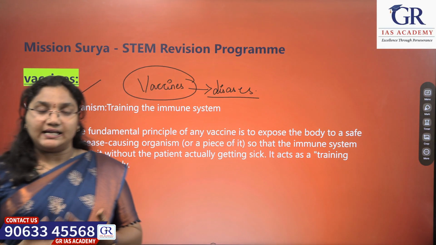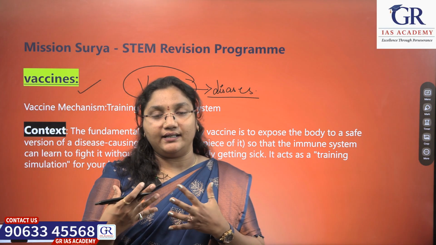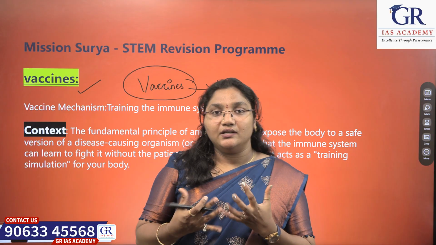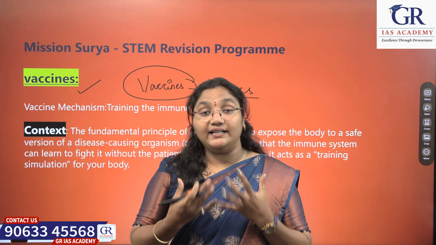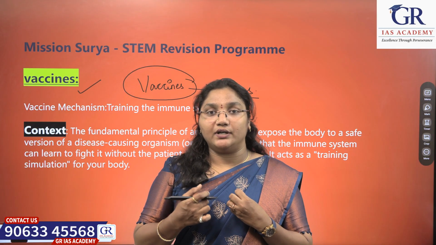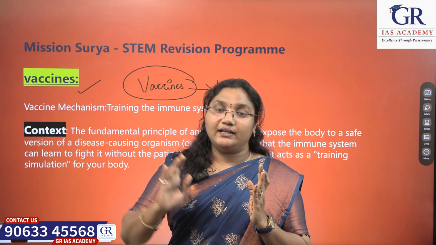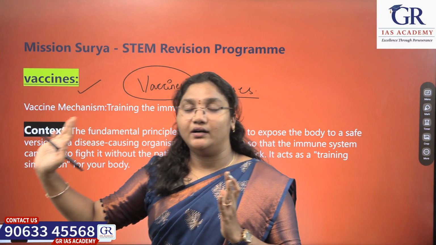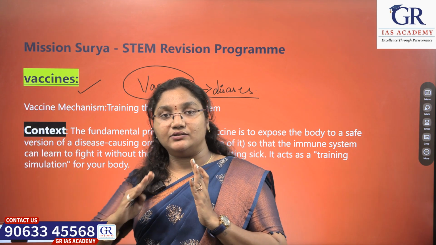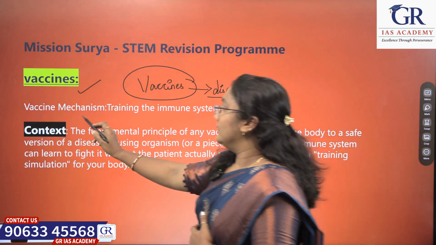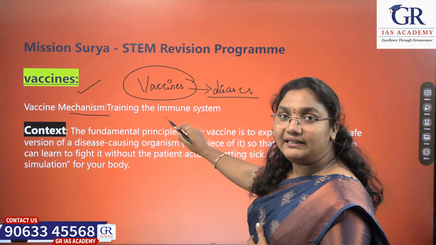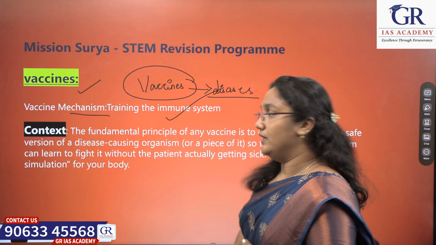These vaccines train our immune system to fight against an antigen, the disease which comes into our body, so that it develops a few antibodies in our body to fight any organism or virus if it enters our body. So the vaccine mechanism is that it trains the immune system of our body.